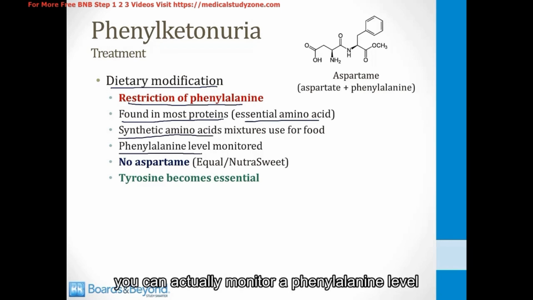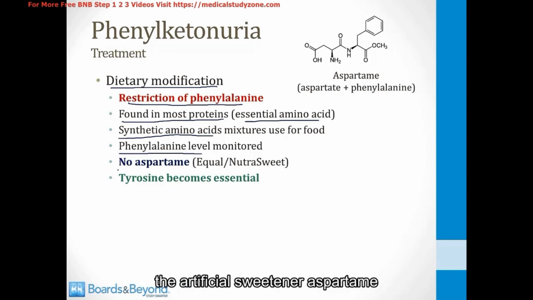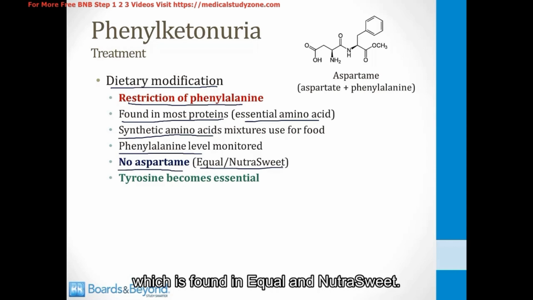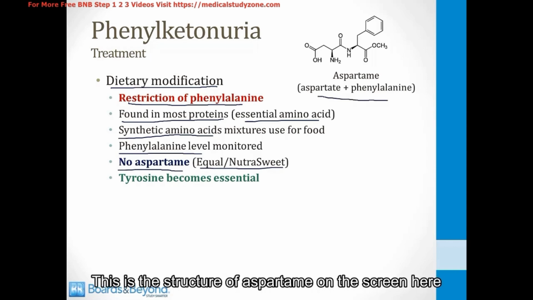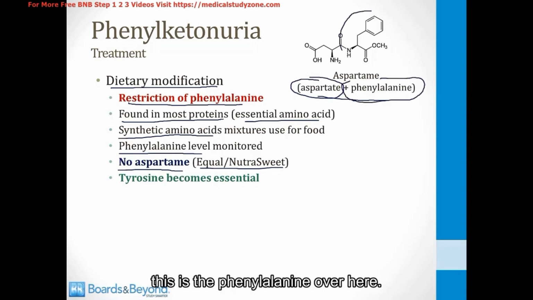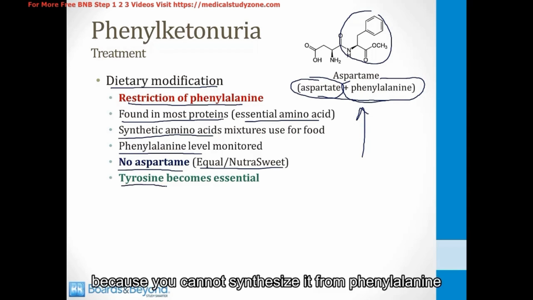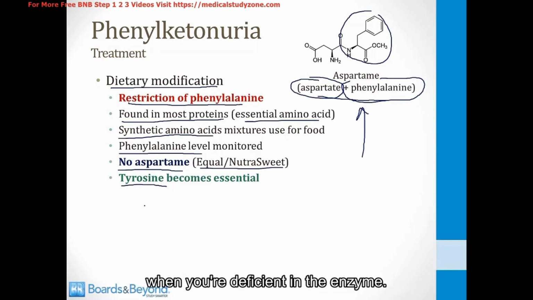You can actually monitor a phenylalanine level in the plasma of children with PKU to make sure they're not getting too much in the diet. In addition, these children have to avoid the artificial sweetener aspartame, which is found in Equal and NutraSweet. This is the structure of aspartame on the screen here, and it contains the amino acid aspartate linked to the amino acid phenylalanine. This is the phenylalanine over here. So if babies with this condition consume artificial sweeteners like aspartame, they will be consuming phenylalanine, which is bad for their condition. And then finally, another dietary modification you have to make is to consume tyrosine. It becomes an essential amino acid because you cannot synthesize it from phenylalanine when you're deficient in the enzyme.